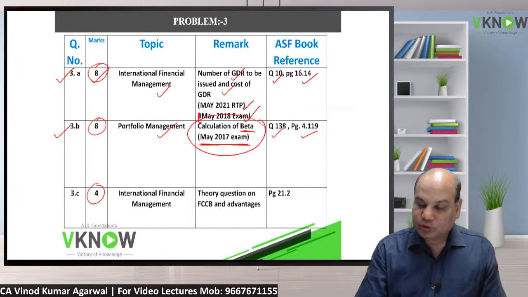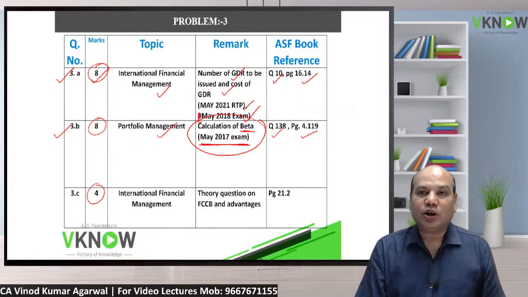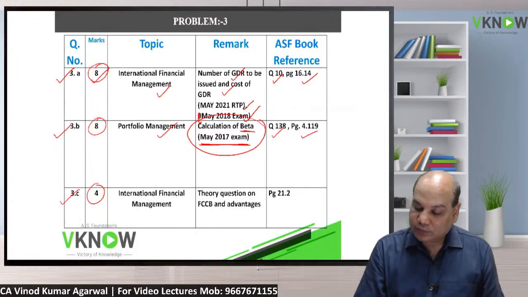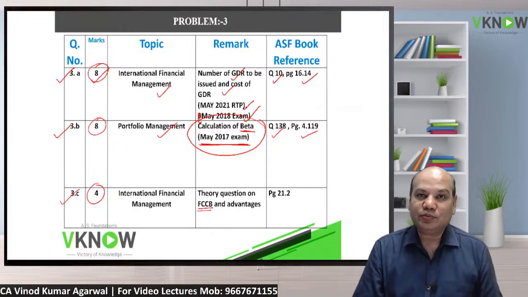With practice you can easily score 8 out of it. You can't lose marks in this kind of question where you have to simply calculate beta. Question number 3C was on theory, international financial management. Very easy. This you have studied in intermediate also.